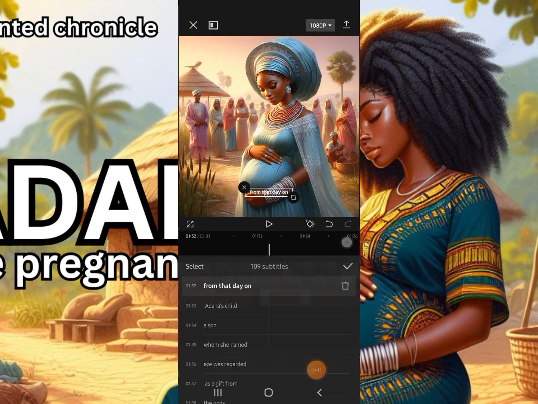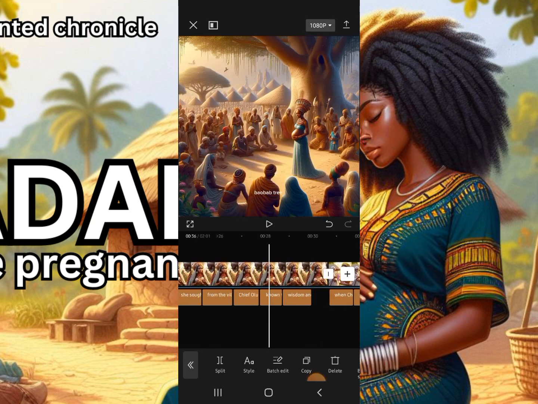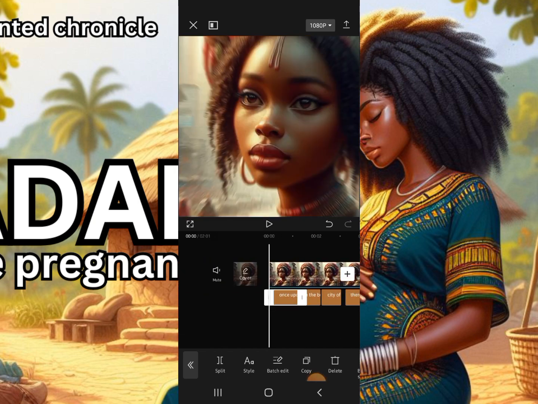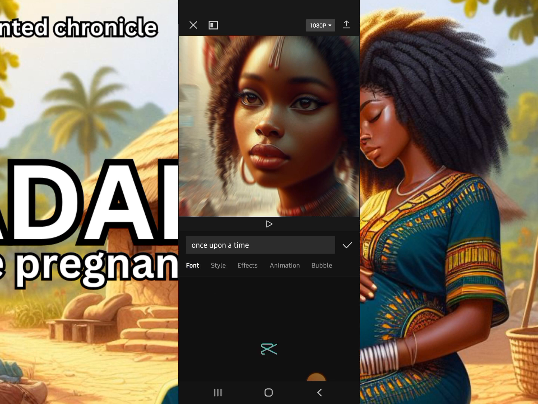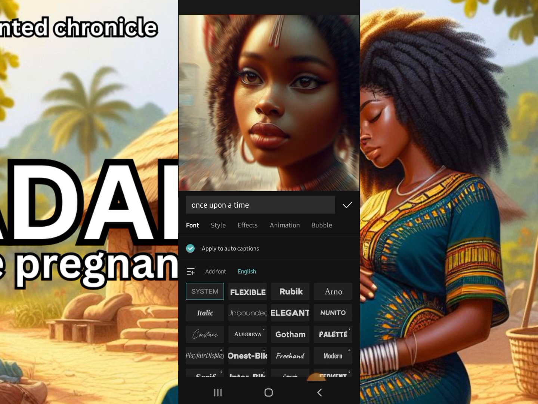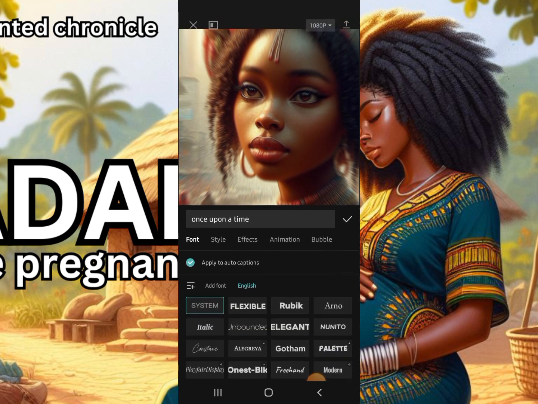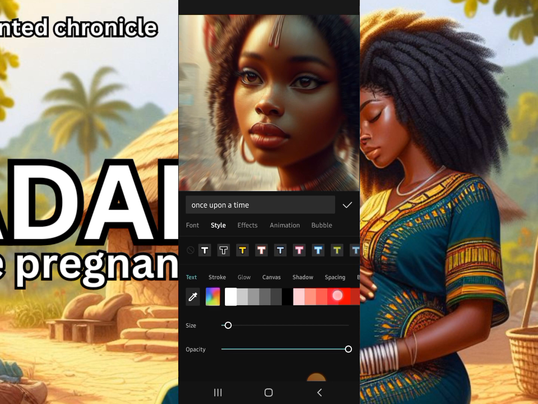After editing them in batch, tap on the check mark, and then you go to each of the text. They've been divided now, so you tap on the first one and tap on style. So you tap on the style, and you go ahead and choose the fonts that you want. So any fonts you want, you choose them. But make sure you choose a font that will be bold enough to read, that will be legible for reading. So you can choose the system font or Rubik or any other font. So I'll just leave it at the system font. And then the style, you choose the style.